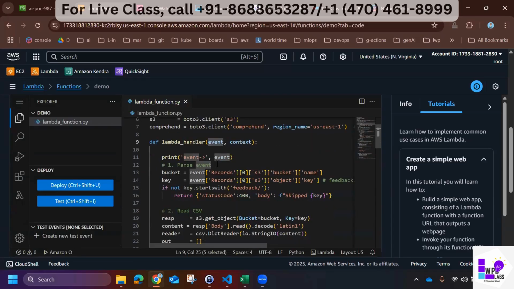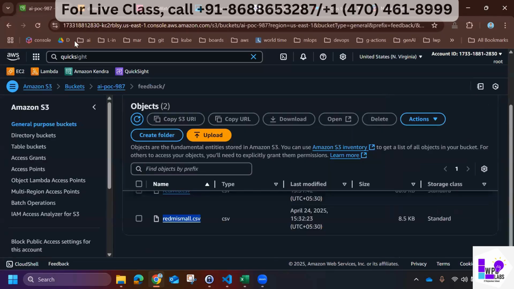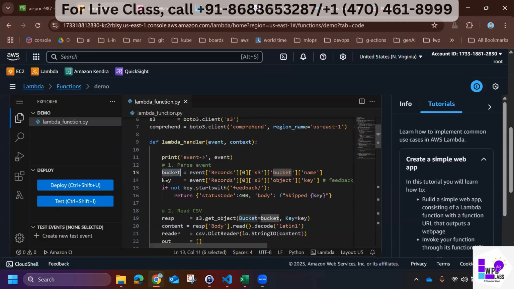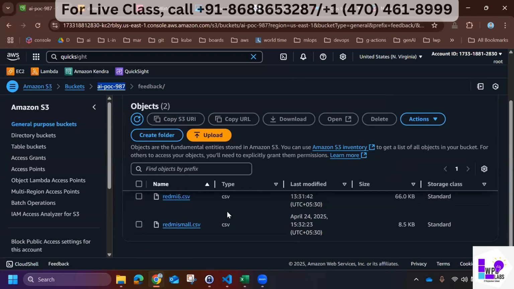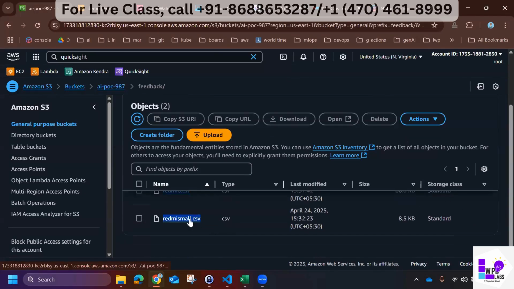Okay, so now once I have this event, I can extract multiple values. Here I'm extracting the bucket, meaning I'm just extracting the bucket name. And key means I'm extracting which object I have uploaded. I have uploaded this object, so I'm just extracting this name.